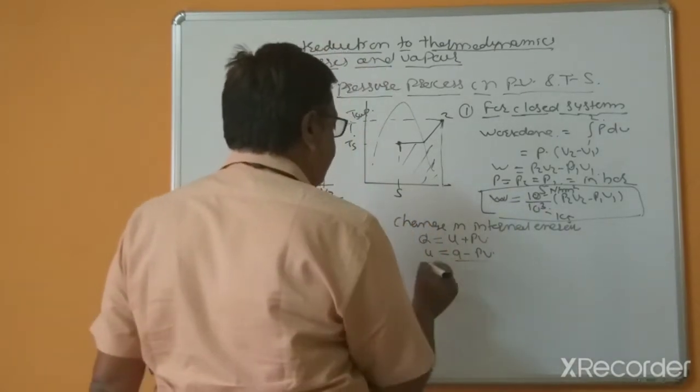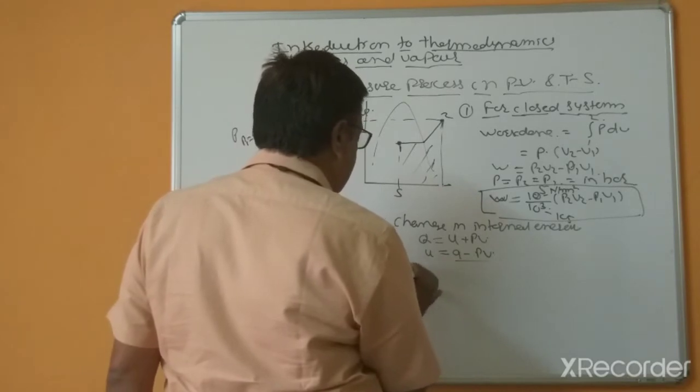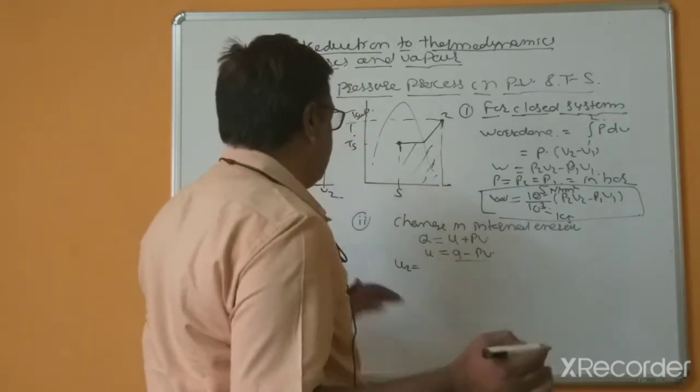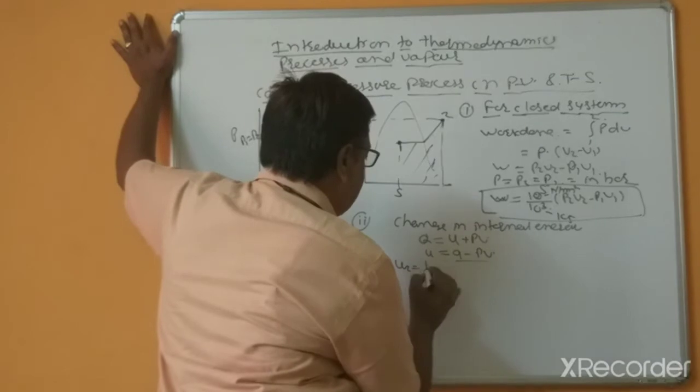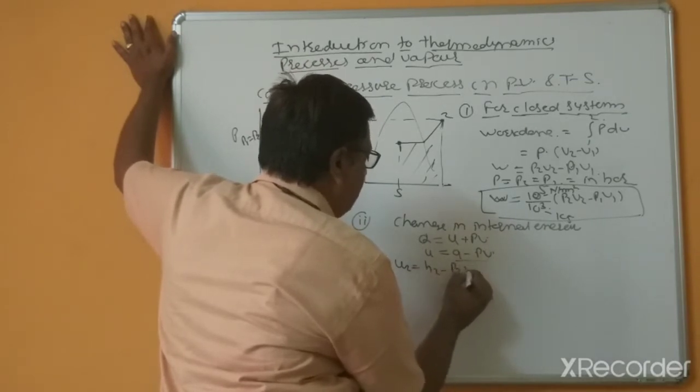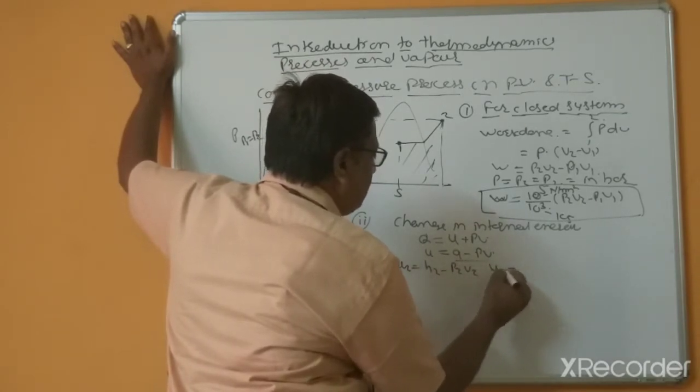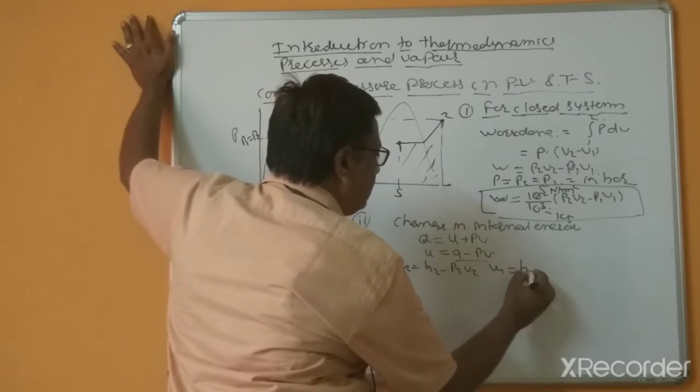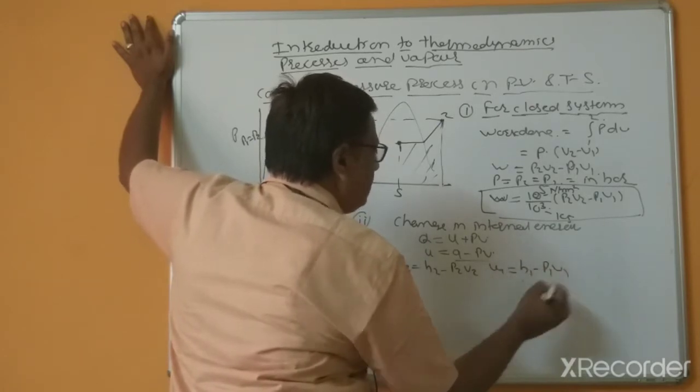And Q, this is in terms of U2 equal to H2 minus P2 V2, and U1 equal to H1 minus P1 V1.